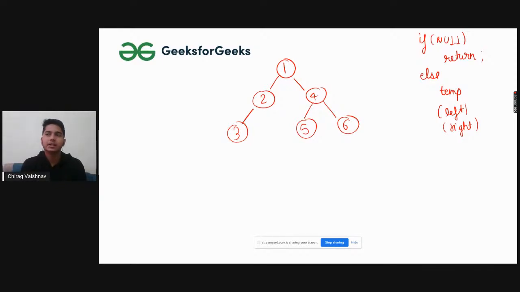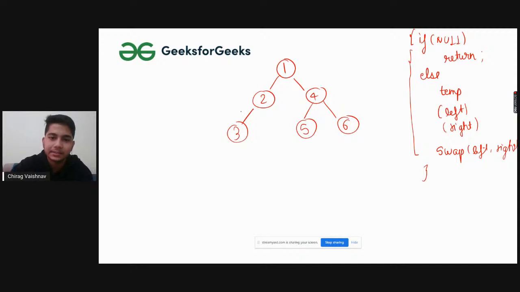This is hard to visualize at the first step, but when you do a lot of questions like this, 10 to 15 questions, you will start getting an idea of how to visualize it. The best trick to visualize it is by writing the code. You have to write the base cases and build upon the tree. After that, you have to swap left and right, right? So this is the basic pseudo code that I have written here.